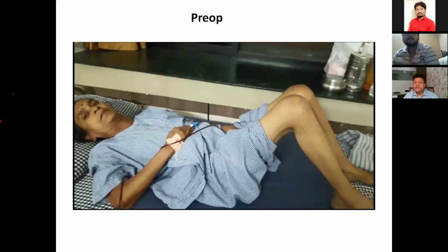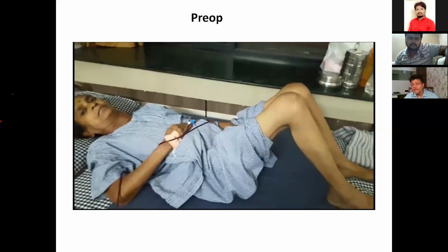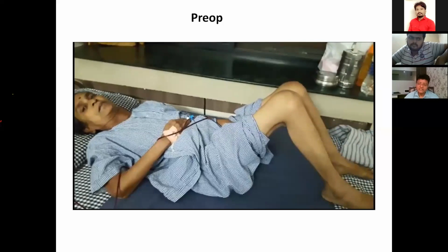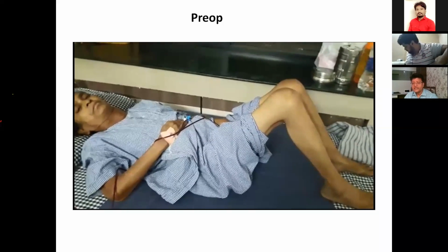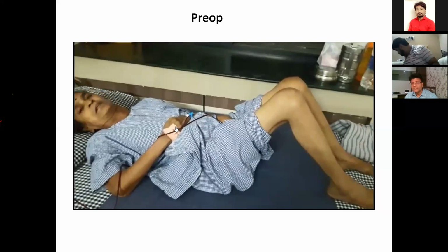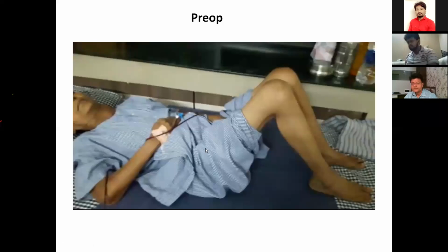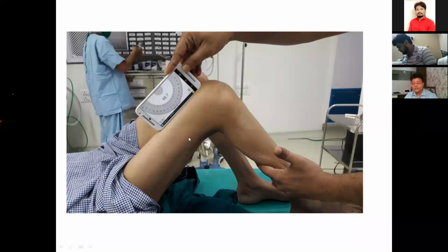So this is a clinical picture of a lady having severe fixed flexion deformity. I just showed her picture in my previous slides. This lady is approximately 42 years old, not able to extend her knee, having severe fixed flexion deformity. This is her X-ray. This goniometer shows approximately 100 degrees of fixed flexion deformity.